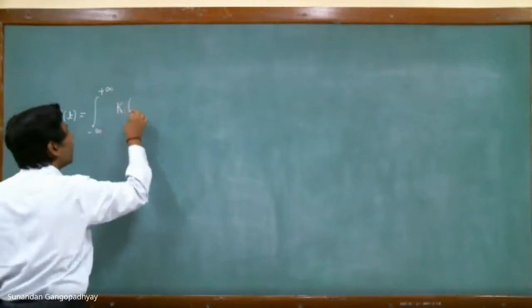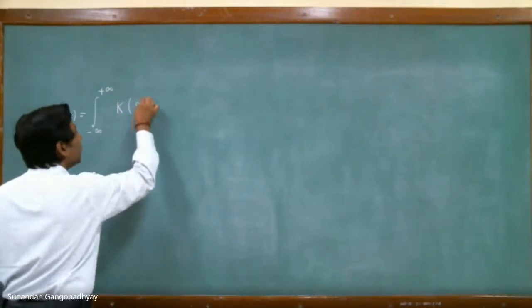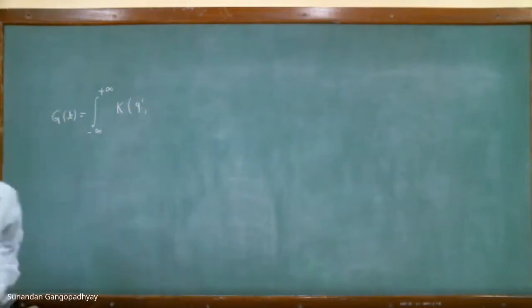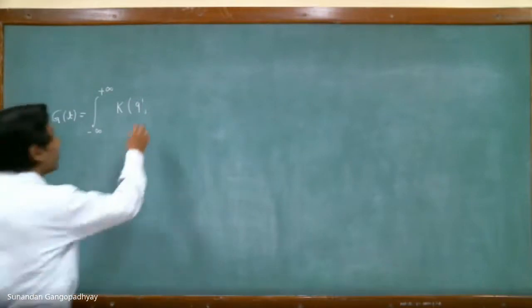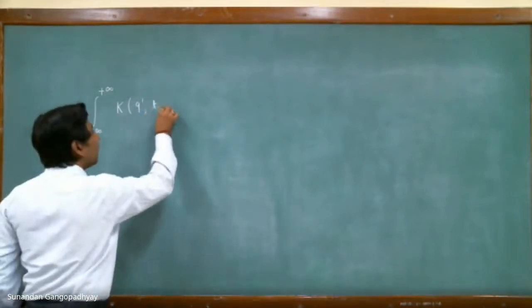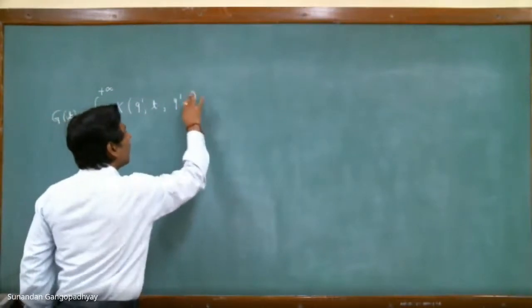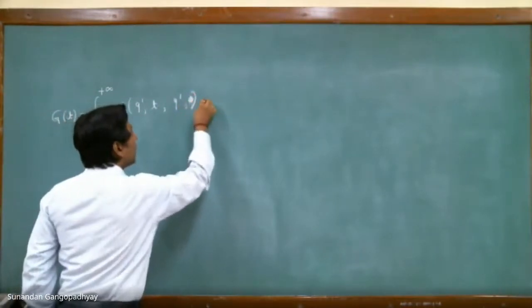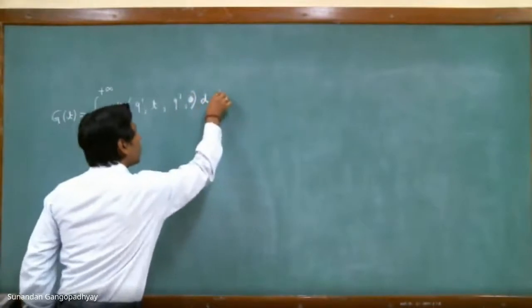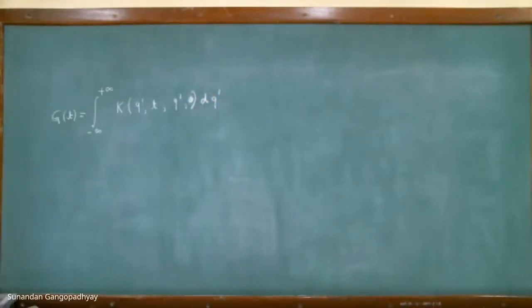k, q prime, and then we use the notation q prime t, q prime 0, and then we integrated it over all space. So this was the expression.